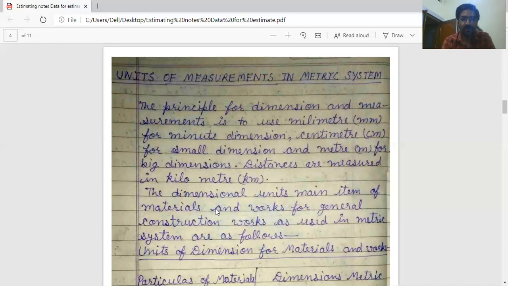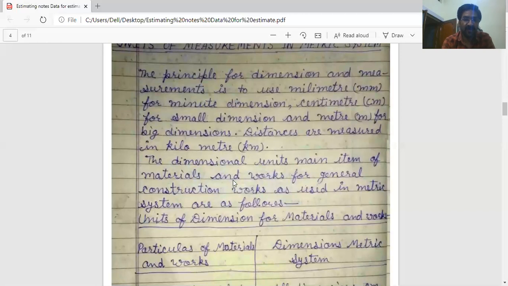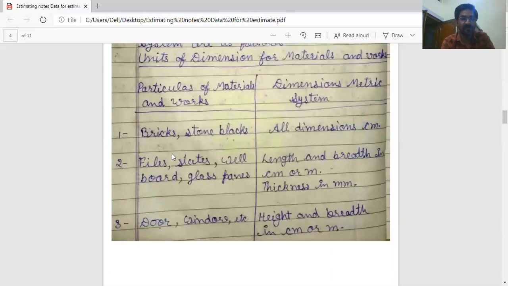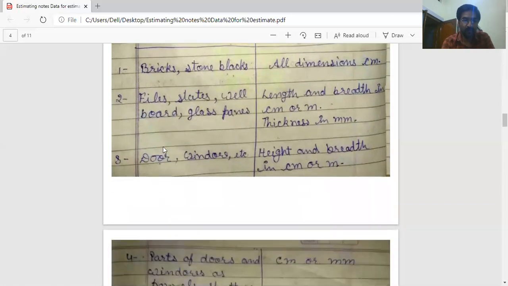The dimensional units of main items of material and works for general construction work as used in metric system are as follows. Units of dimension for materials and works. Particulars of material and work, and dimension in metric system. First, bricks, stone blocks, all dimensions in centimeter. Next, wall board, glass panes, length and width in centimeter or meter and thickness in millimeter. Door, window, etc., height and width in centimeter or meter.